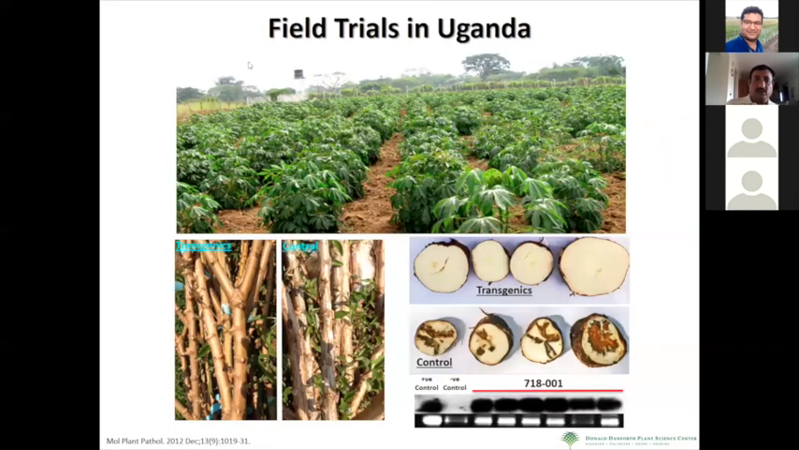And here you can see this beautiful crop which is totally free from brown streak virus infection. And here is a comparison of transgenic and the control. On the control stem, you can see a lot of brown streak that is not visible on the transgenics. And when you pull out the plant and look at the cross section of these roots, you can see transgenics are totally free from any brown necrosis. However, in the control, you see a lot of necrosis.